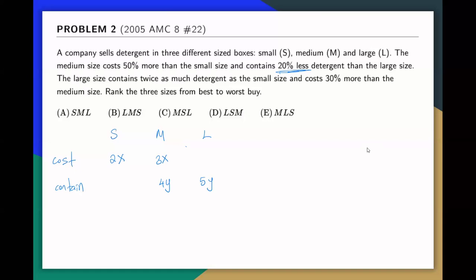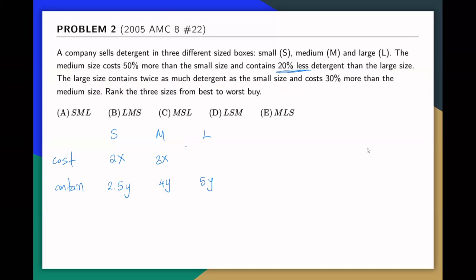So I will ignore those x and y's, but if you want to make it general, these numbers might be the ones. The large size contains twice as much detergent as the smaller one. So which means my small size should have half of 5y, which is 2.5y, right?